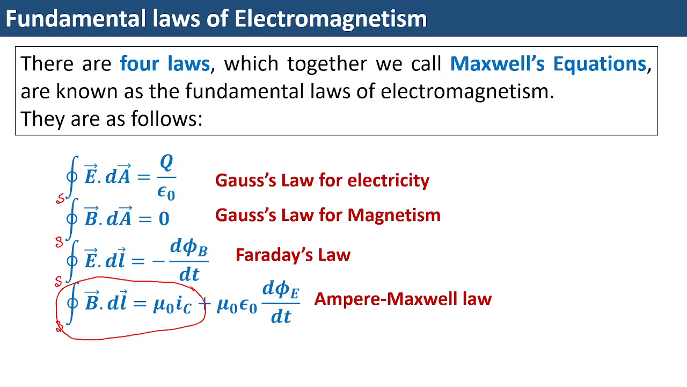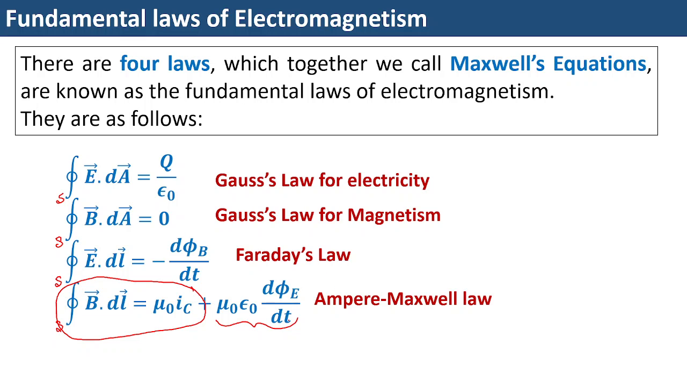All right, you will come to know about it whenever we see magnetostatics or magnetic effects of current. In that particular chapter, you will come to know about Ampere's circuital law. But here, Maxwell noticed that this law has some kind of a problem. We will come to that. And he modified the law and introduced a new term.